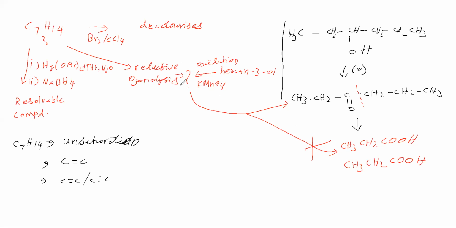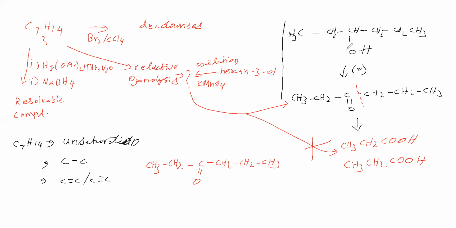So in the reductive ozonolysis, we are getting this substance. We have taken this ketone.